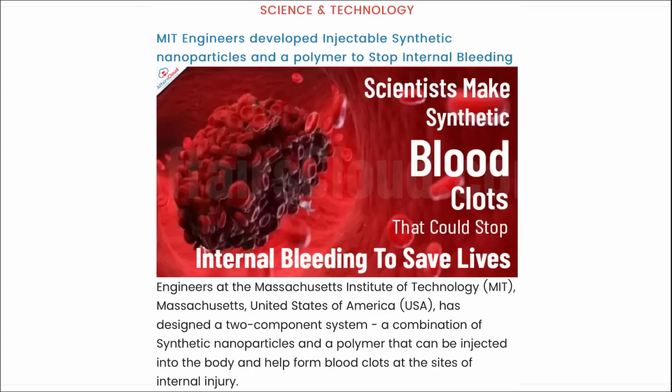Next is related to science and technology. MIT engineers developed injectable synthetic nanoparticles and a polymer to stop internal bleeding. Recently, we know, first of all, tell me what is this MIT? MIT is one of the best institutes for engineering. Massachusetts Institute of Technology, that is located in USA.